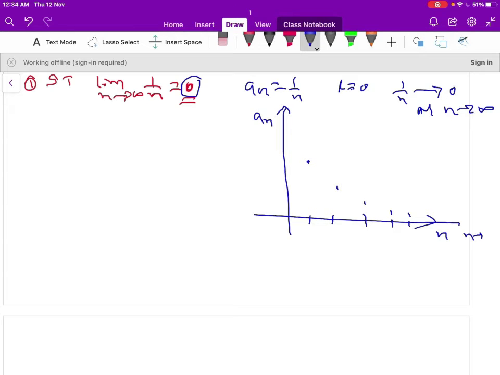When n increases, a_n approaches 0. So therefore 1/n approaches 0 as n becomes large. Therefore the sequence 1/n converges to 0. It is a convergent sequence.